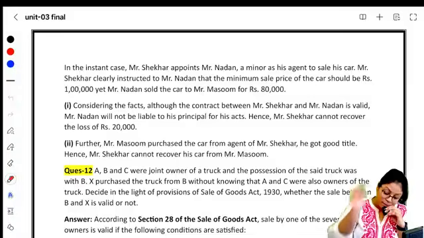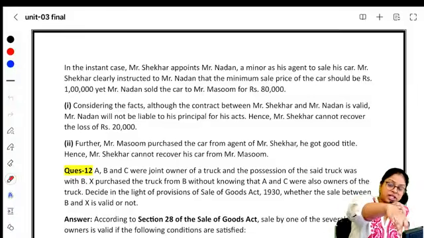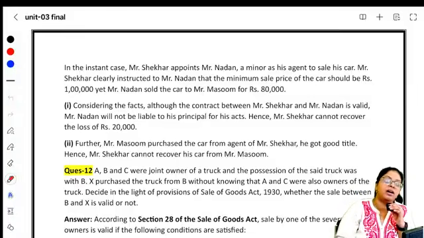Can he recover that from Masoom? No, because Masoom purchased it in good faith and he did not know that the minor, that is the agent, the mercantile agent, did not have the authority. Is that clear?